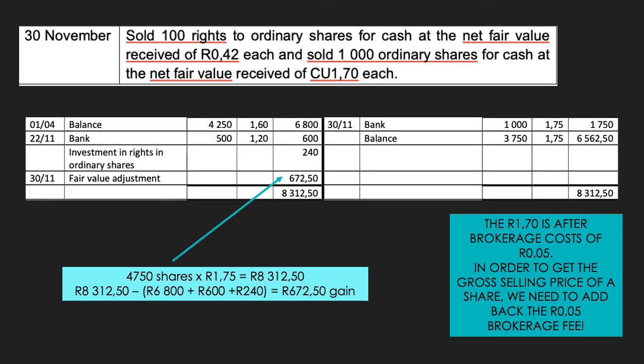Now we can look at how that transaction with the rights affects the investment in ordinary shares account. On the 22nd of November, 500 rights were exercised, and therefore we had an additional 500 ordinary shares in Inati Limited. We paid 1 Rand 20 per share on exercise date, and therefore we debit the investment in ordinary shares account with 600 Rand.